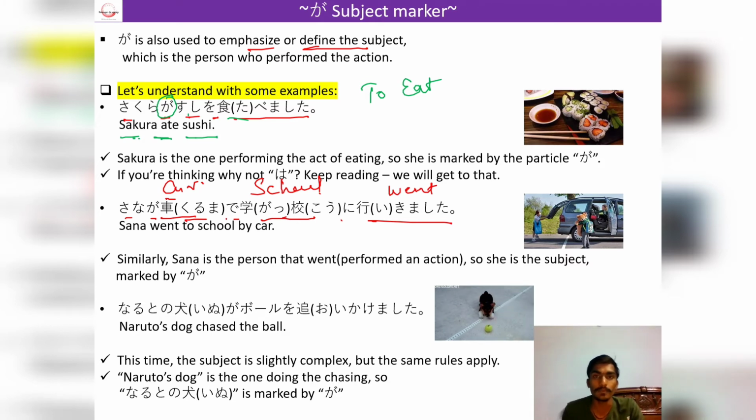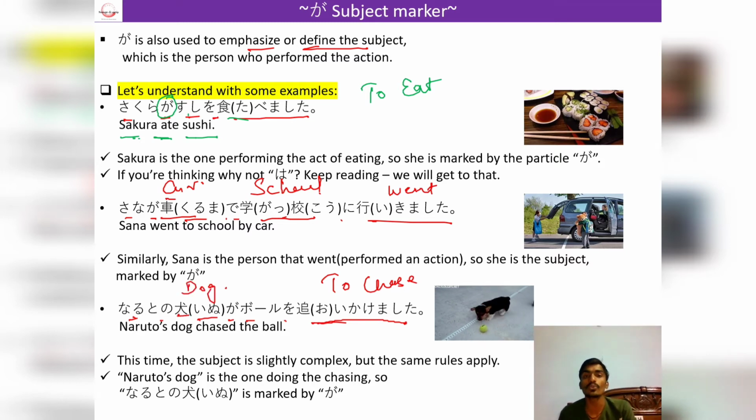In another example, it is saying Naruto no inu ga boru o oikakemashita. Oikakemasu is to chase, Naruto is a name and inu is dog. So here we are emphasizing Naruto's dog. That's why we have used the ga particle, because the dog is performing the action.